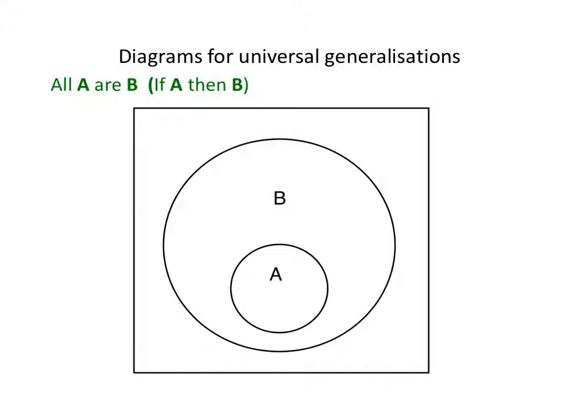So the general pattern is this: if you have a generalisation of this form, all A are B, or if something's A, then it's B, then you represent it on a diagram with a small circle representing the A's, which is completely enclosed inside a bigger circle, the B's, because we don't want this to imply that all B's are also A's, so we want to leave open the possibility that there are B's which are not A.